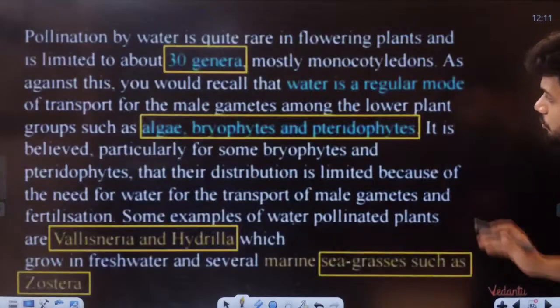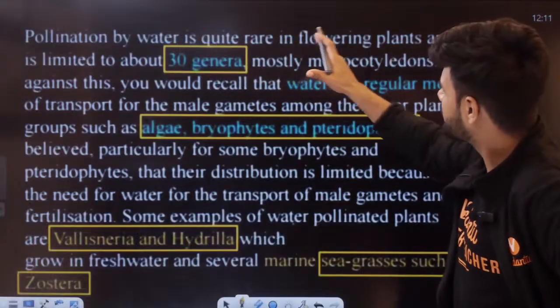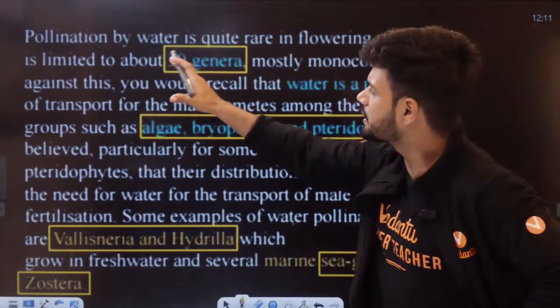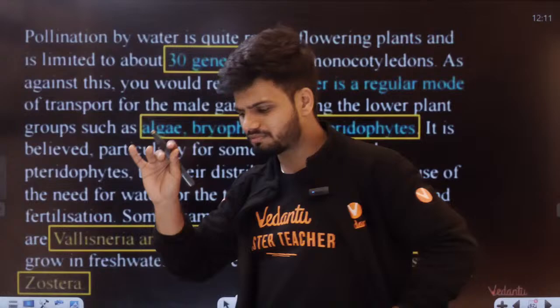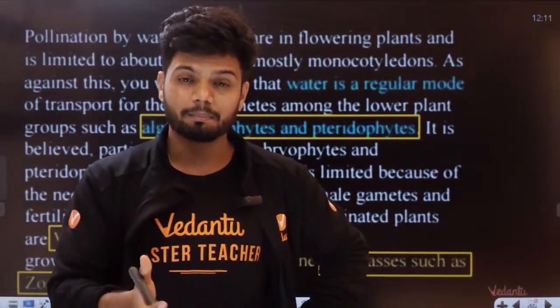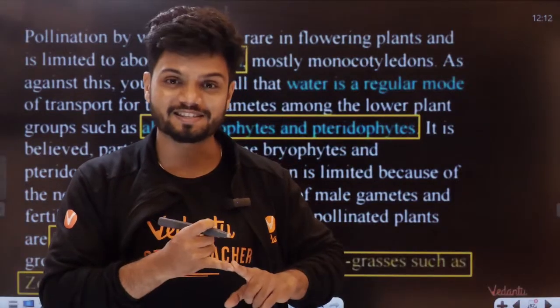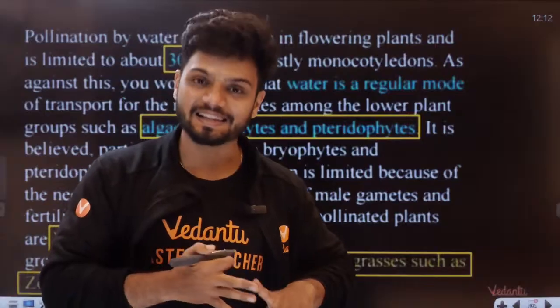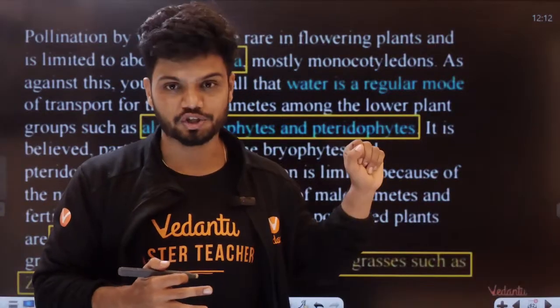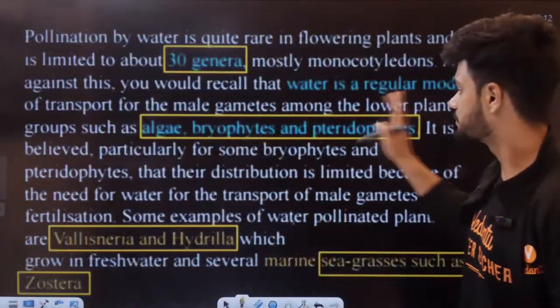Okay. Now, what about water? Pollination by water is quite rare in flowering plants and limited to about 30 genera. So it is very less in the case of flowering plants, very difficult, they don't do it much. But who does it? Water pollination is done by your bryophytes, pteridophytes and algae. They do more water pollination compared to angiosperms. It's given here.